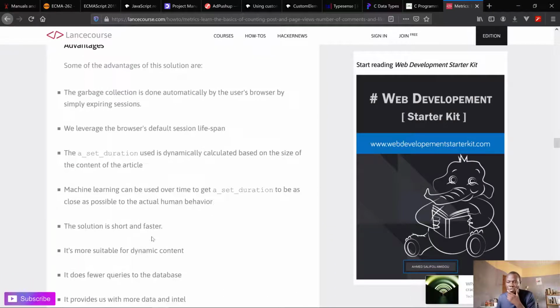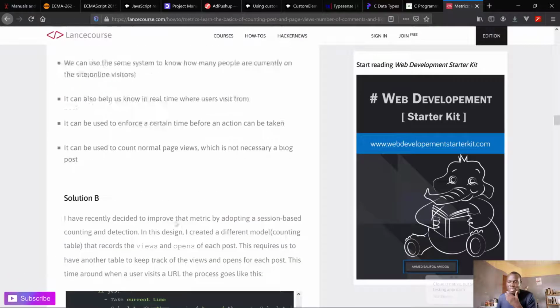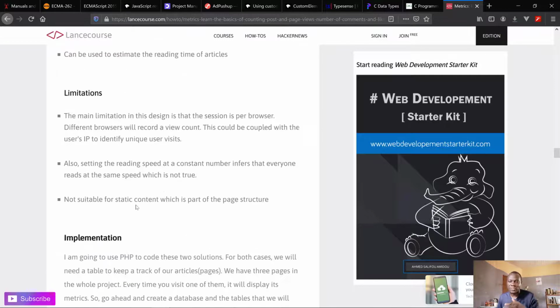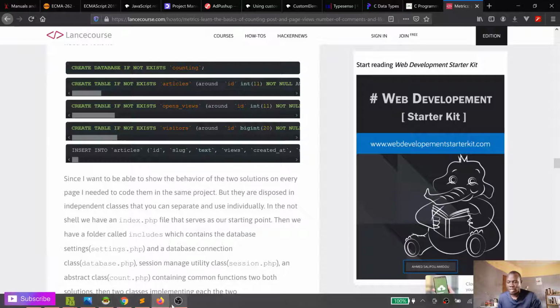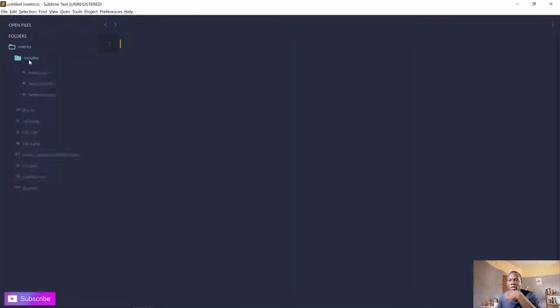Yeah. So some of the advantages of each one of the solutions, I mentioned it in the article, but what I am concerned with right now is for us to go through the code and see how this is implemented quickly. So let's start. Let me open my text editor, and this is the project. So how I structure the project and how it works.